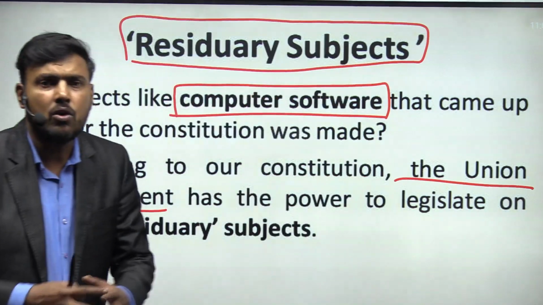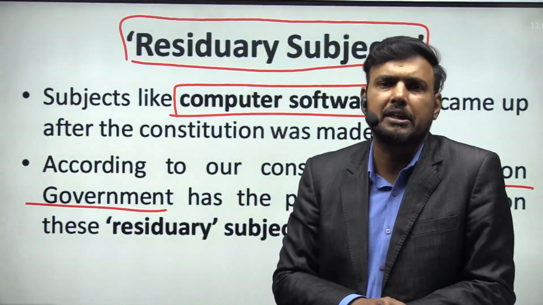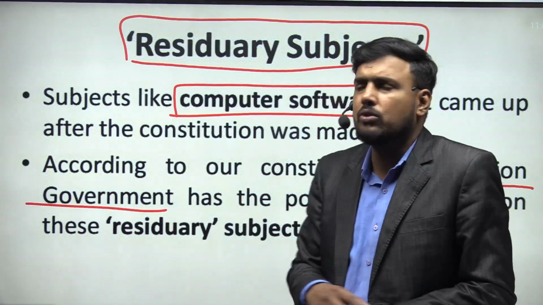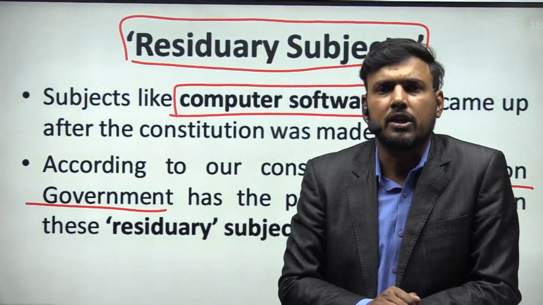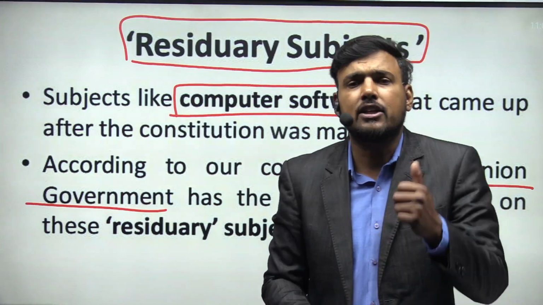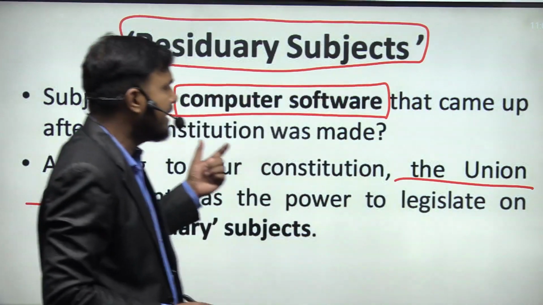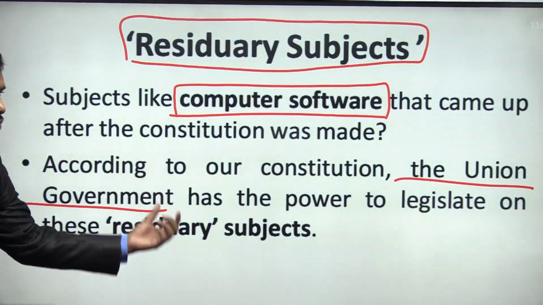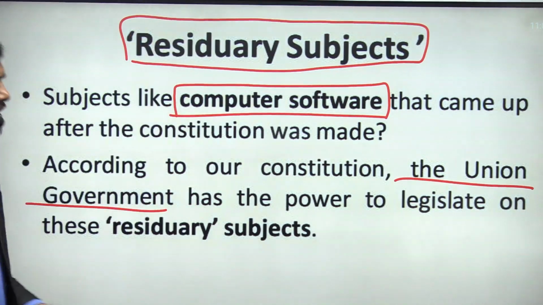When we check the intentions of the constitution makers, we get to know that they wanted a strong central government, and that is the reason why they empowered the union government to legislate on any residuary subject matter.